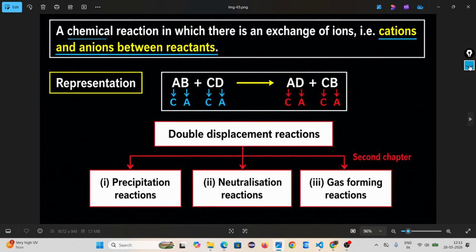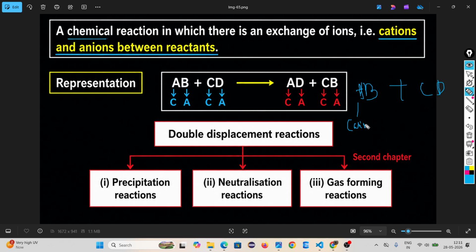Double displacement. Double displacement means what? A chemical reaction in which there is an exchange of ions, that is cations and anions, between reactants. Look, AB is an ionic compound, CD is an ionic compound. One cation, cation means positive ion, and one anion. The same here, also a cation and an anion. What is happening?